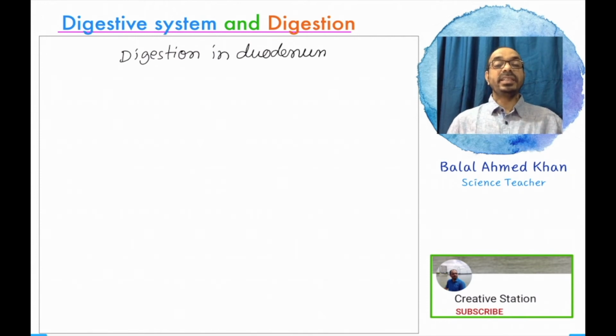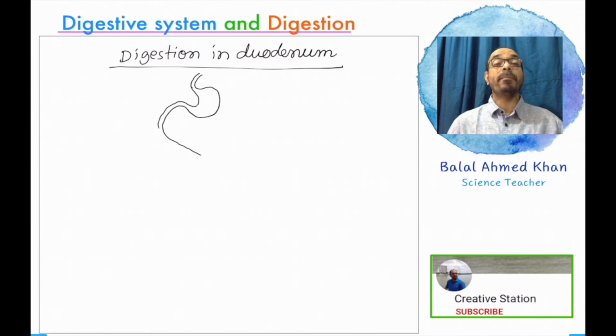Digestion in the duodenum. You know that the duodenum is the first part of the small intestine. The three parts of the small intestine are the duodenum, jejunum, and ileum. The stomach is connected with the duodenum. I am trying to draw and identify all the parts that are interrelated with digestion in the duodenum.